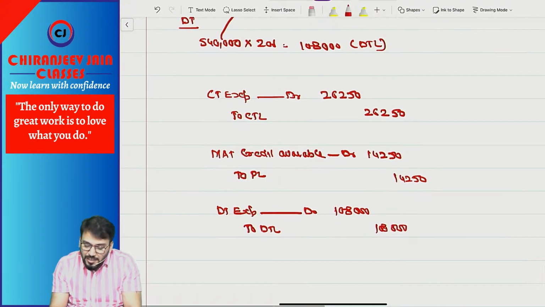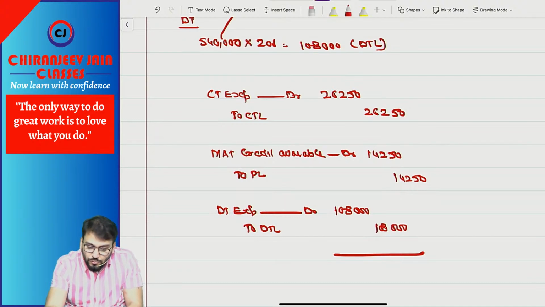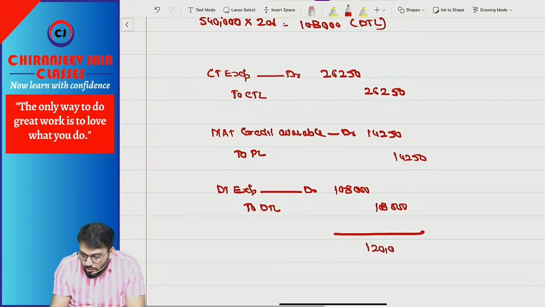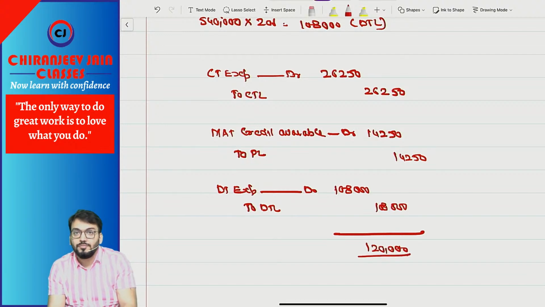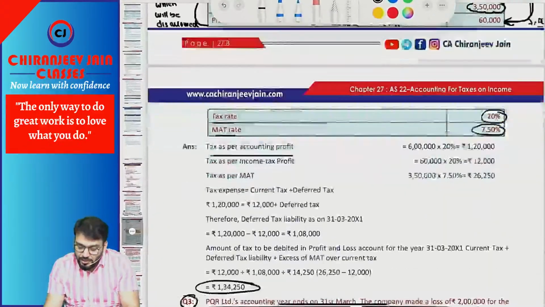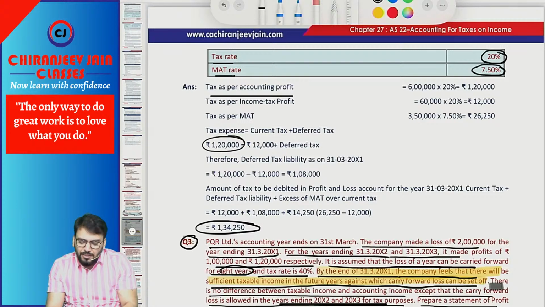So ultimately what is the net effect? 26,250 minus 14,250 plus 1,08,000. So your tax expense becomes 1,20,000. Understood? What is the expense they have given? Check it. They have also given tax expense 1,20,000, but they have calculated in some other way. So follow this only in the exam.